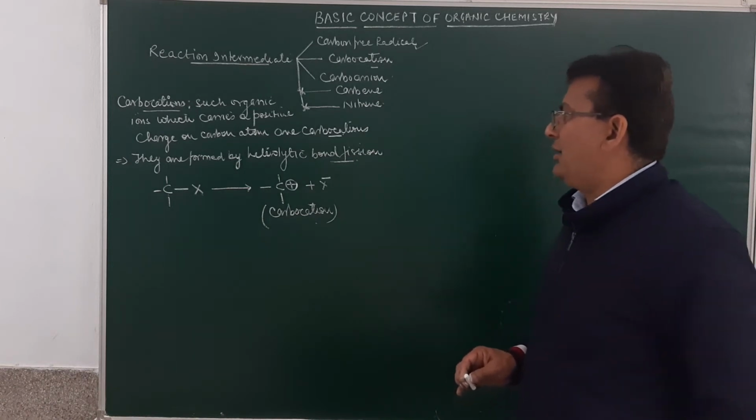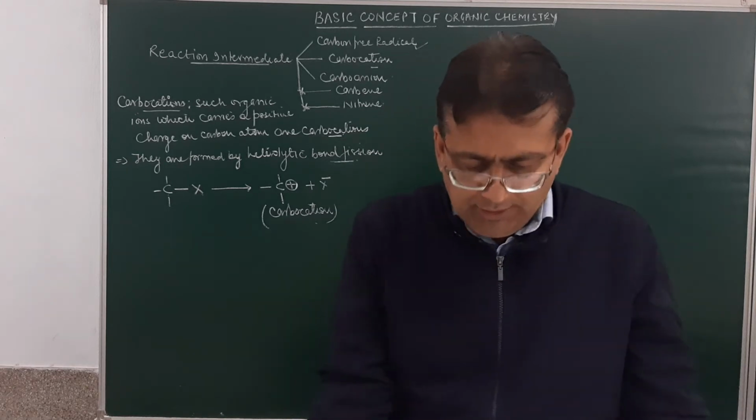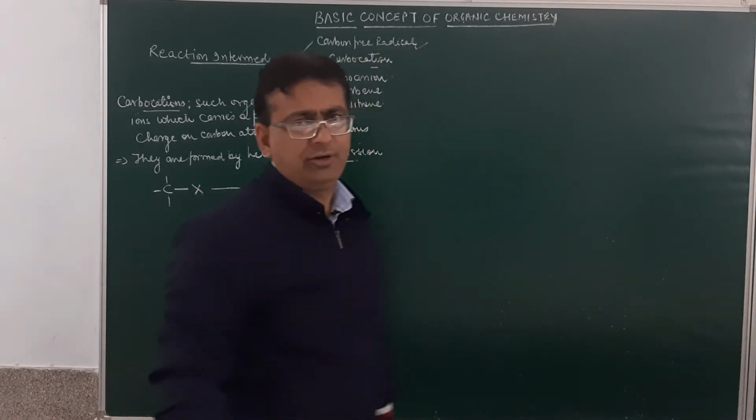Now carbocations contain 6 electrons in the valence shell, and since they have no unpaired electron, they will be diamagnetic in nature. Am I clear?